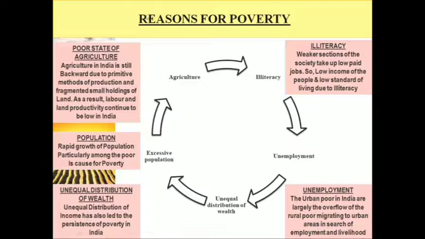So what are the main reasons of poverty in India? The first main reason is the state of agriculture. In India, agriculture is a main occupation, but still the technology that is used in agriculture is very backward. So there is less production and there are fragmented holdings of land. So the productivity in agriculture is less, and hence rural poverty is more in India.